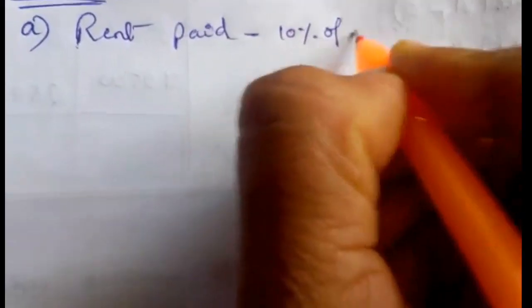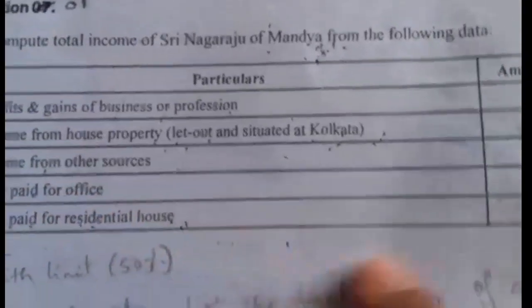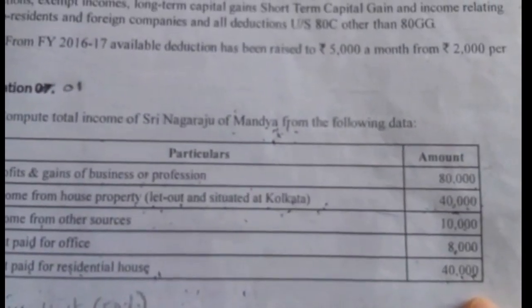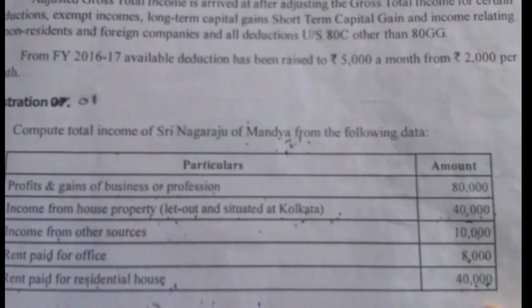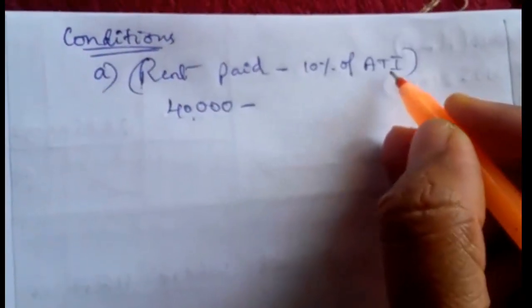Rent paid, given in the question for the residential house, is 40,000 rupees. So take 40,000 rupees rent paid minus 10% of ATI.